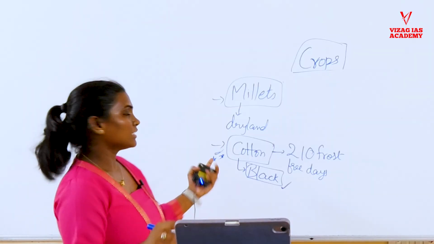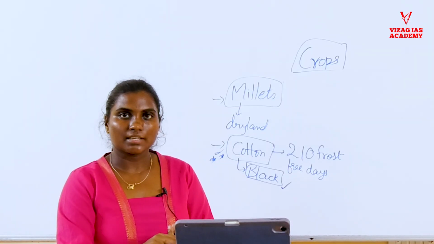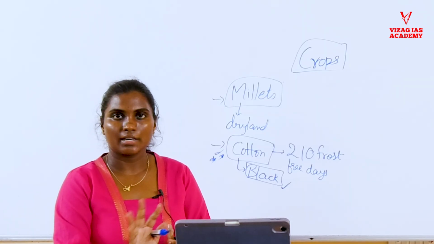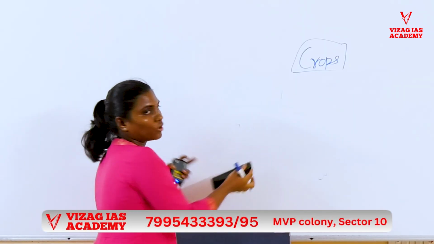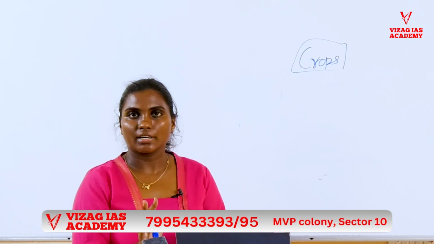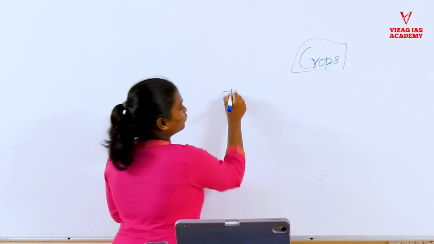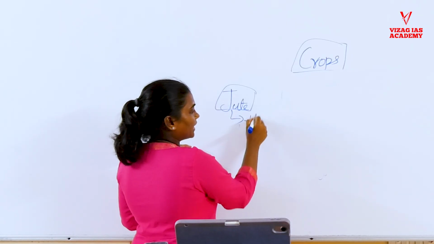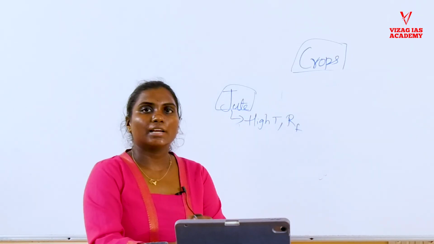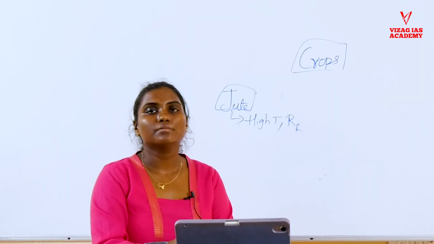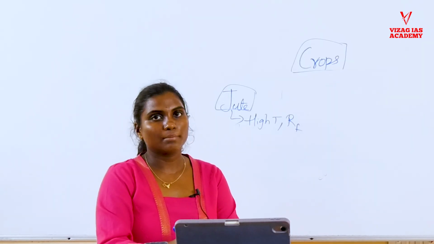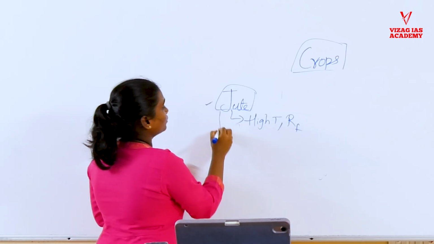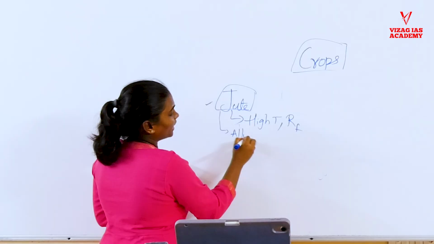Cotton is especially grown in southern states like Tamil Nadu and in northern states like Gujarat, Maharashtra and Madhya Pradesh. Cotton requires moderate temperature and moderate rainfall. But the complete opposite is jute. Jute requires a typical tropical environment, with high temperature and high rainfall. One of the leading producers of jute is West Bengal. Bangladesh is the leading country in the world, producing almost 60% of jute. Jute grows in alluvial soil or laterite soil.